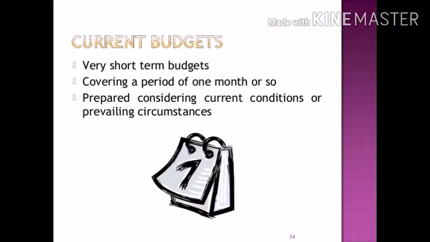Current budget. Very short-term budgets are known as current budgets, covering a period of 1 month or so, and prepared considering current conditions or prevailing circumstances.